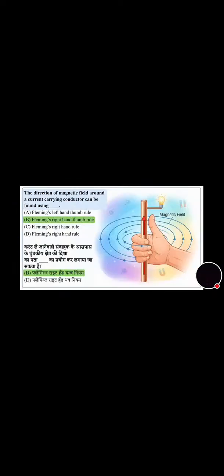Now we will move towards the next question. This question is the last question of the video. You can see, the direction of magnetic field around a current carrying conductor can be found using what? Its correct answer is option B, that is Fleming's right hand thumb rule. You can find out the magnetic field around a current carrying conductor.